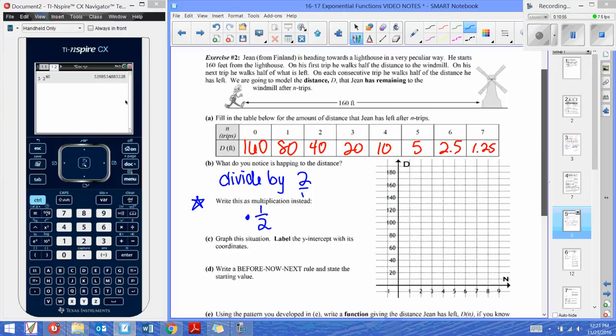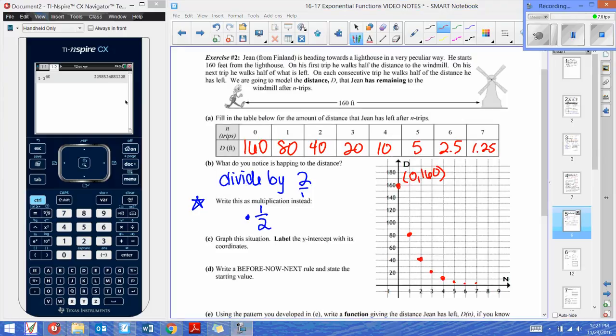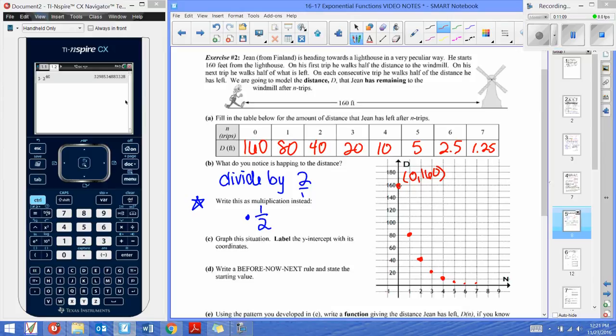Next, let's graph. As you can see, I just plotted the points. I labeled the y-intercept just like they asked in part C. And I'm going to take a minute now to connect all of my points in a curve. And even though I keep getting smaller and smaller and smaller, or closer and closer and closer to the x-axis, I never actually touch the x-axis.